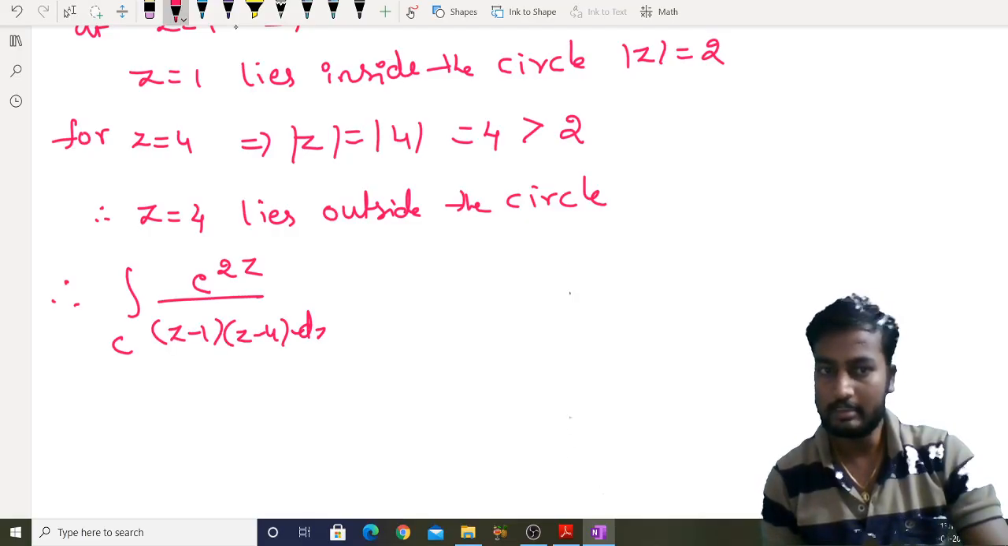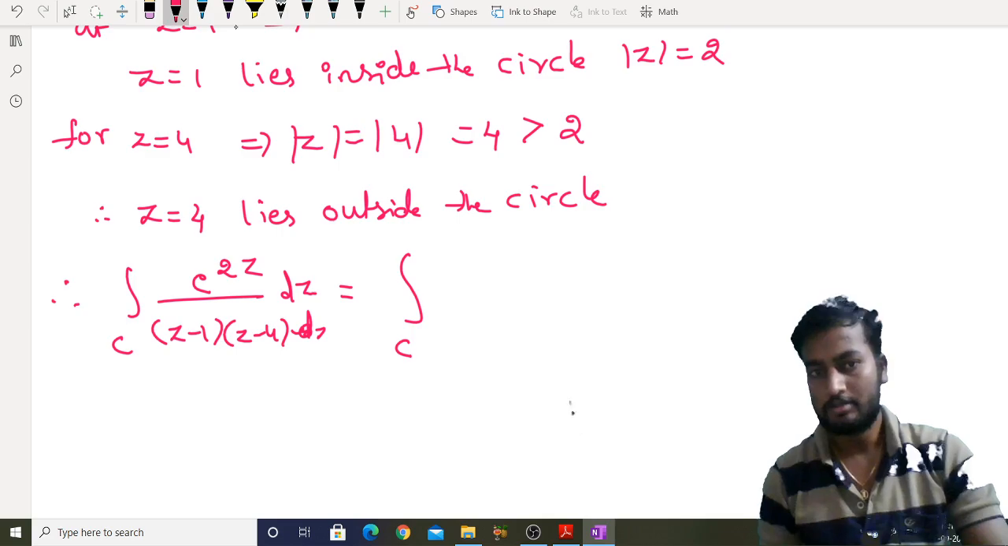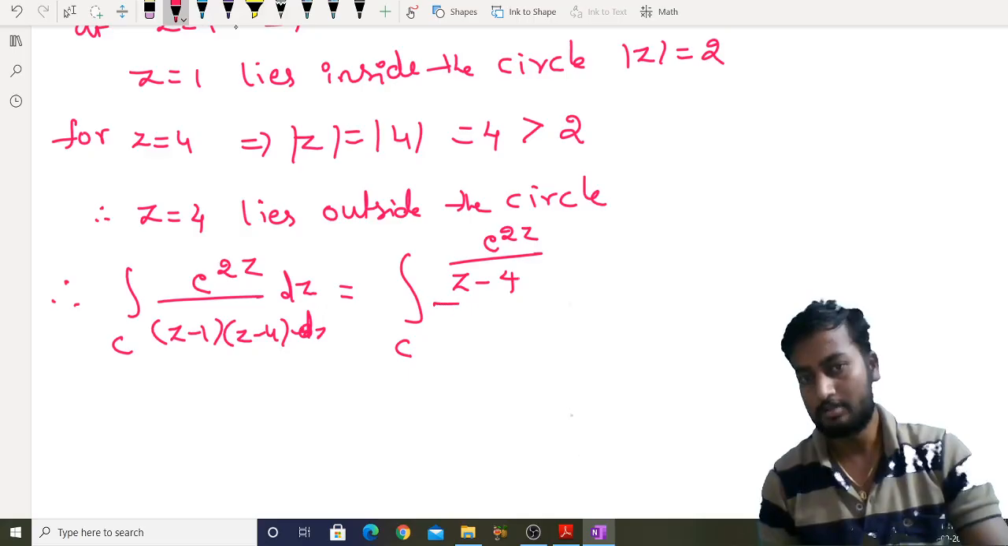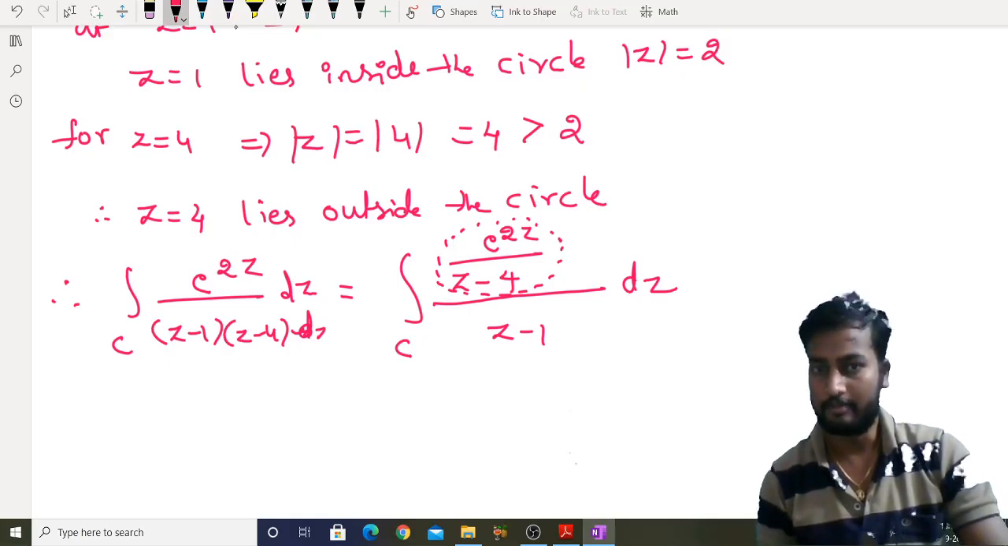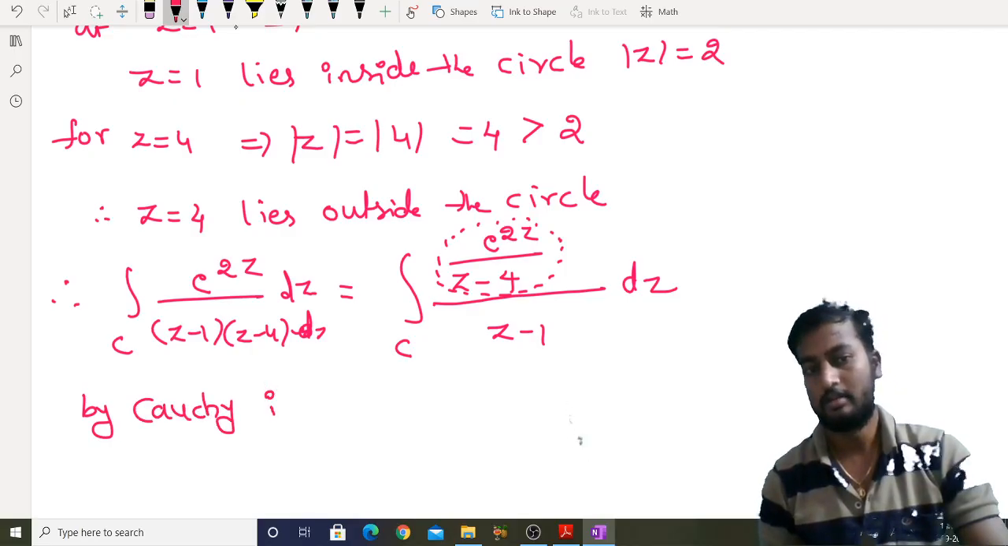See, so e power 2z by, z minus 4 is outside now, so therefore we write like this. Now we take f of z is this, so this is analytic, right? It's analytic everywhere, except at this point z equal to 1, right? By Cauchy integral formula.